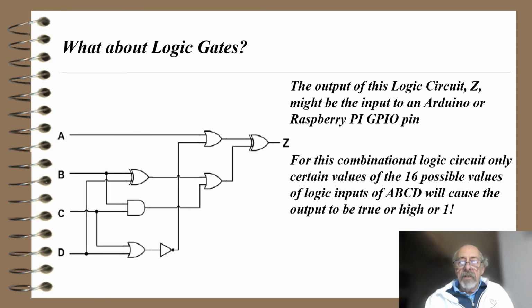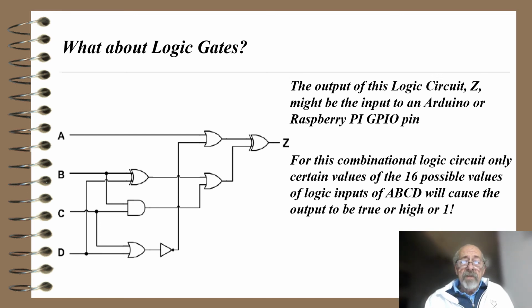So what about logic gates? Well, this is what we call a combinational logic gate circuit. You notice there's a bunch of gates, and the outputs of some gates drive the inputs to other gates and so forth. There are 4 inputs, A, B, C, and D. Those inputs can be high or low, 0 and 1. And the output of this logic circuit, Z, might be the input to an Arduino or Raspberry Pi GPIO pin.